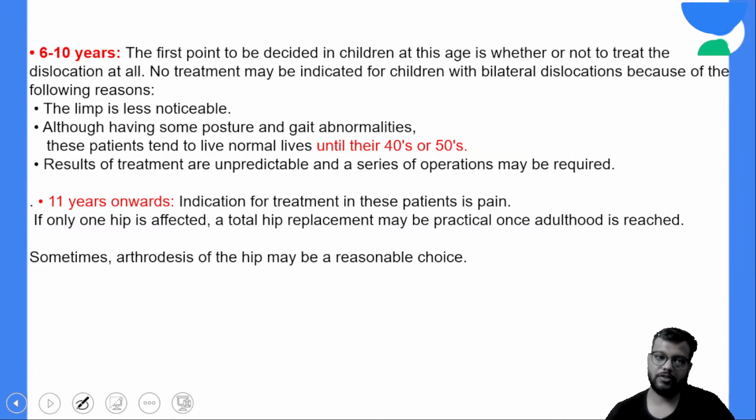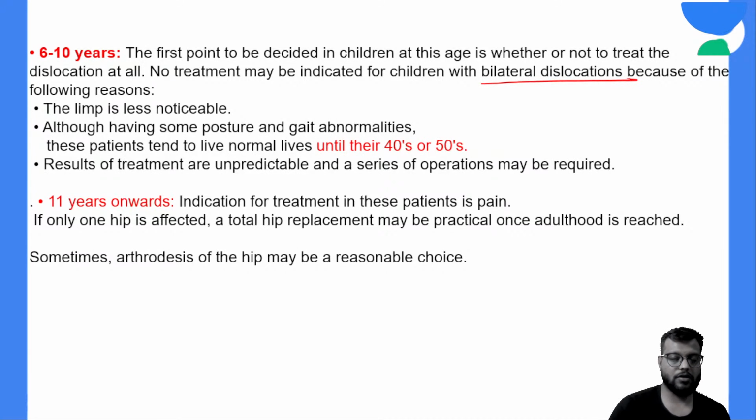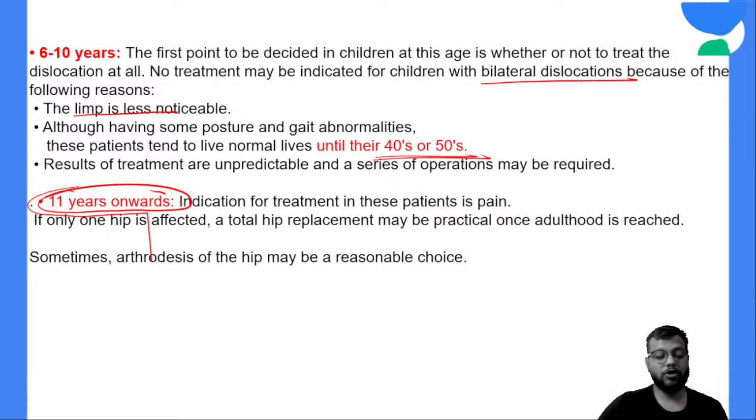Now after 6 to 10 years of the age, इस एज में आ जाते हैं, then close reduction you cannot try and it will not give you results, so you have to go for the surgery. So here, generally with bilateral dislocations you don't do surgery, because अगर bilateral है तो limp जो बनेगा, limp will be less noticeable, and the patient will live normally up to 40 to 50 years of the age. And 11 years के बाद तो you do treatment only and only if there is pain. Pain is the only indication of the treatment.